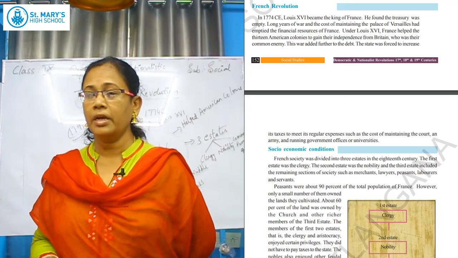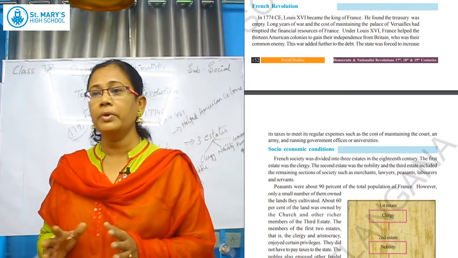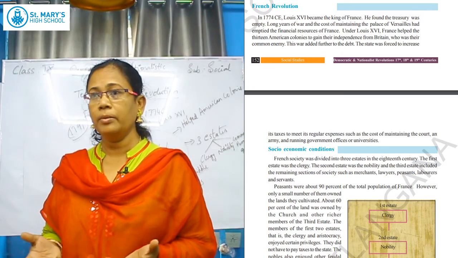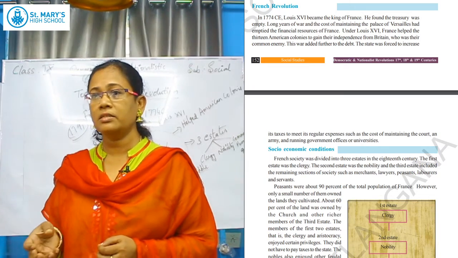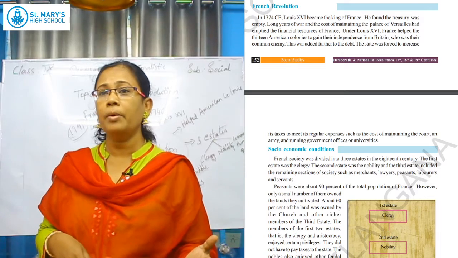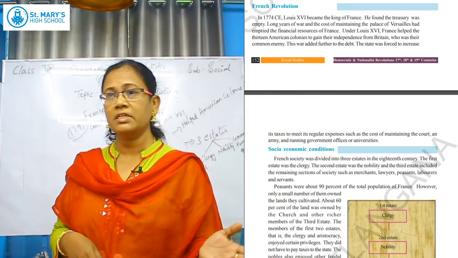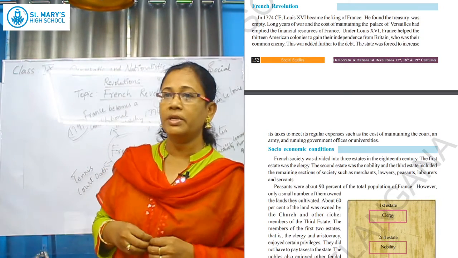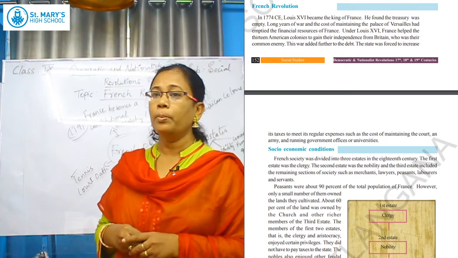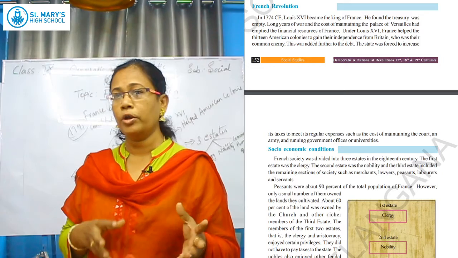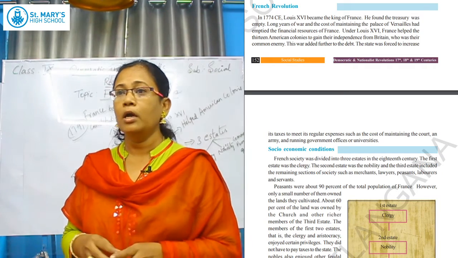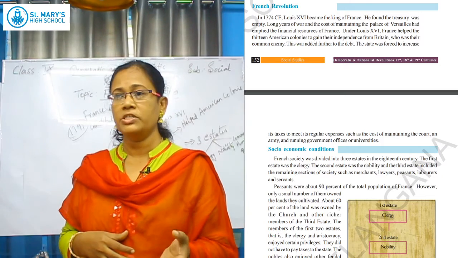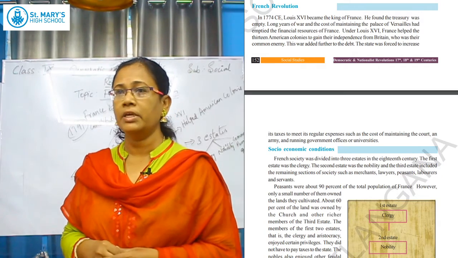At that time the treasury was totally empty in France. Why was the treasury empty? What happened to the king? Because this French king had helped the Americans. In the American independence, we discussed how they fought for their 13 colonies, how those 13 colonies became independent, and how they fought with Britain, the English Parliament, who had occupied these 13 colonies in America. So, who helped them financially in the war? France helped these American 13 colonies.